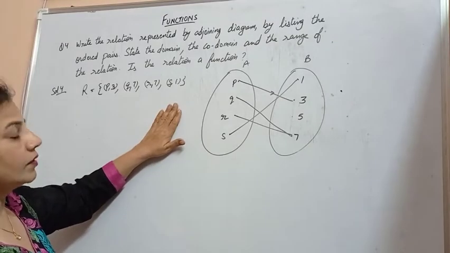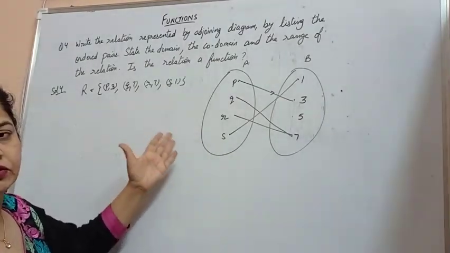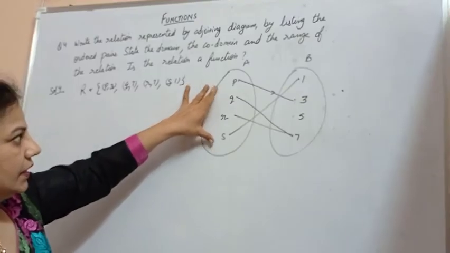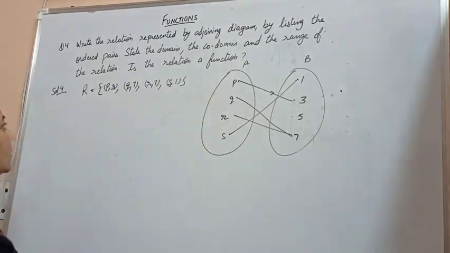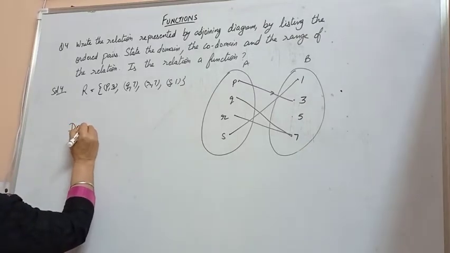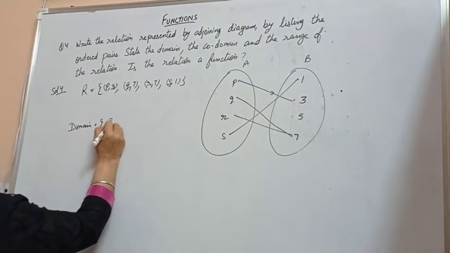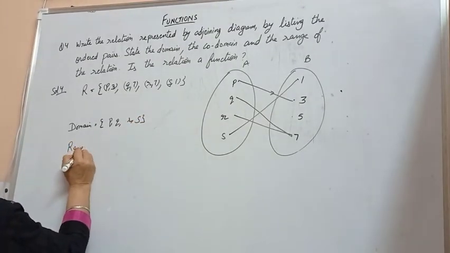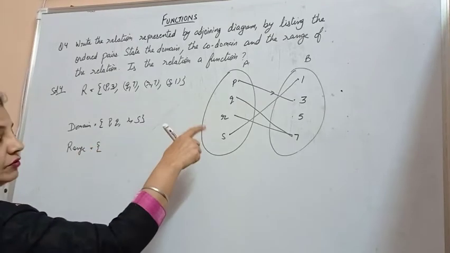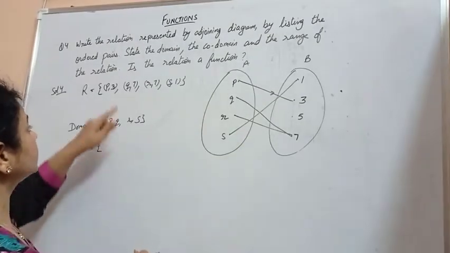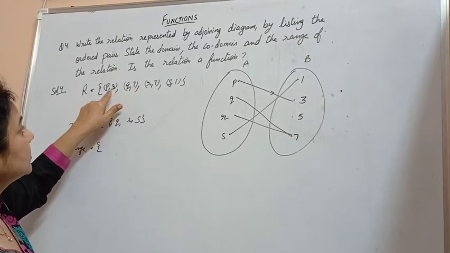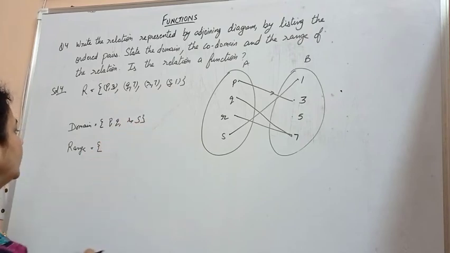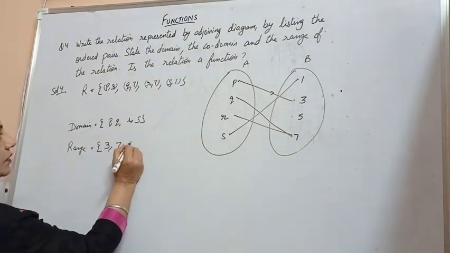Then we have to write the domain. We know that the domain is the elements of set A. In this case, the elements of set A form the domain. So we'll write the domain as P, Q, R, S. And the range will be the elements which are mapped with the domain. So we have 3, 7 and 1.